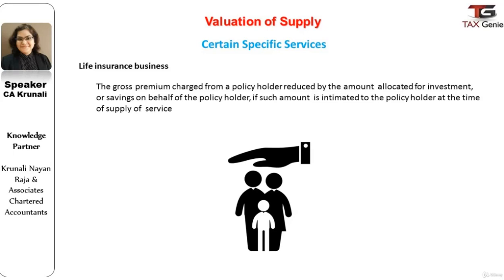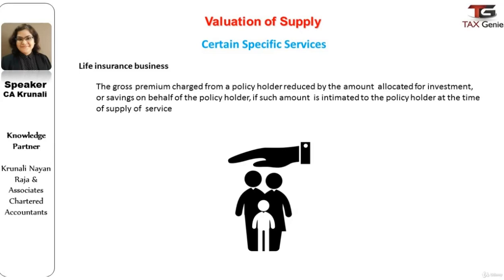In a case of single premium annuity policies, the value is 10% of the single premium charged from the policyholder. In all other cases, it is 25% of the premium charged from the policyholder in the first year and 12.5% of the premium charged in the subsequent years. It is to be noted that this valuation is applicable where the entire premium paid by the policyholder is only towards the coverage of life insurance and not any other insurance.